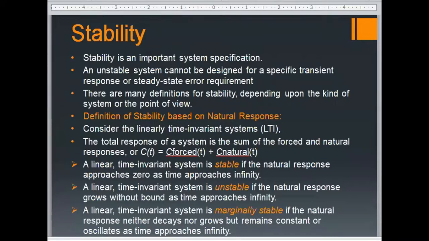If your natural response grows without bound as time approaches infinity, your system is unstable. The third case is marginally stable: if the natural response neither grows nor decays, your system may be marginally stable. So that's the definition of stability from the perspective of natural response.